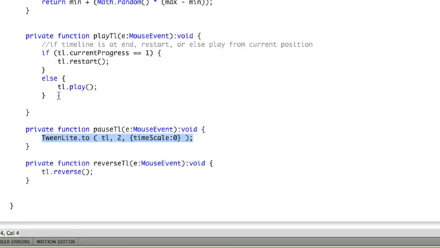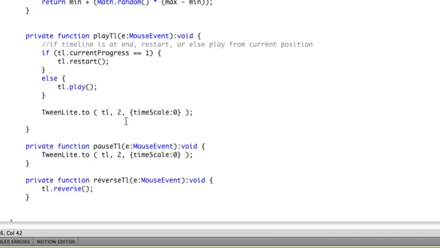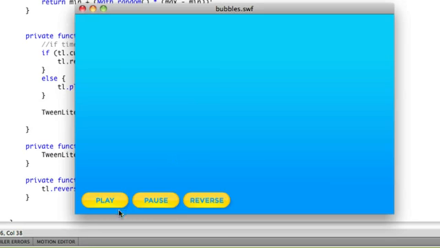So I'm just going to take that line of code here. I'm going to leave the logic in place for restarting or playing. And I just want to make sure that regardless of whether or not I restart or play, I'm always going to take the time scale of that timeline and I'm going to tween it back to 1. So now when I play, it's going to slowly ease in. I'm going to hit pause, I'm going to hit play, and you'll see our bubbles come up, and then if I hit pause, they slow down. Then if I hit play, there they go. So they're not just happening suddenly.